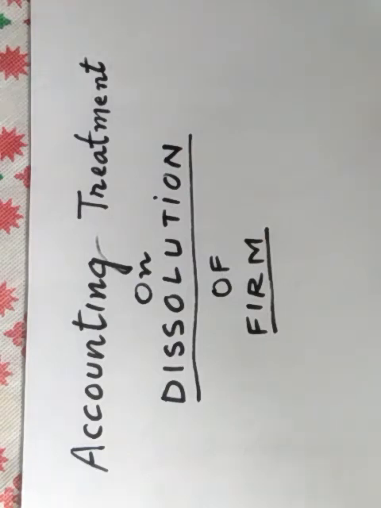And we also know that realization account is prepared for the purpose of disposal of the firm's assets and payment of the liabilities of the firm. So this all was about accounting treatment on dissolution of a firm.